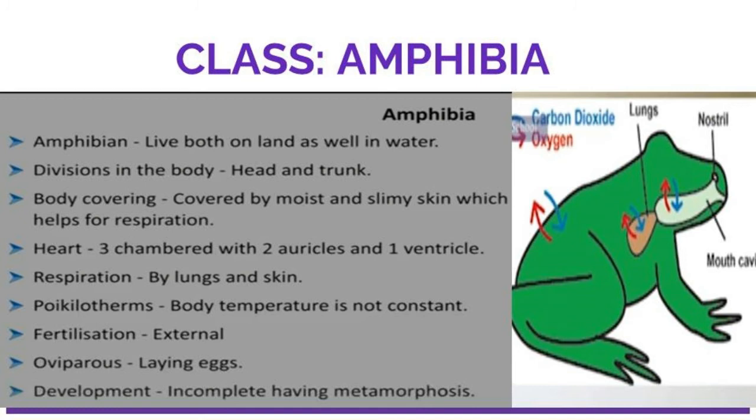They are poikilothermic, meaning the body temperature is not constant. Fertilization is external and they are oviparous, laying eggs. Development is indirect, with metamorphosis. Its example is the frog. I have given the picture of the frog, which is an example of class Amphibia.